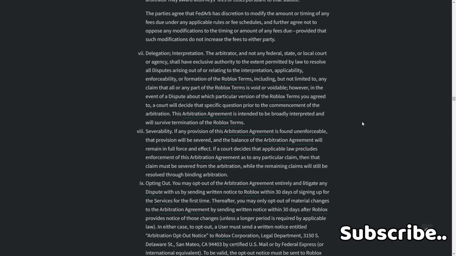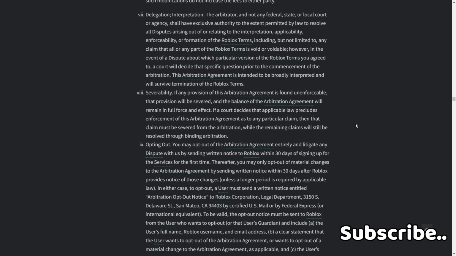8. Severability. If any provision of this arbitration agreement is found unenforceable, that provision will be severed and the balance of the arbitration agreement will remain in full force and effect. If the court decides that applicable law precludes enforcement of this arbitration agreement as to any particular claim, then the claim must be severed from the arbitration, while the remaining claims will still be resolved through binding arbitration.